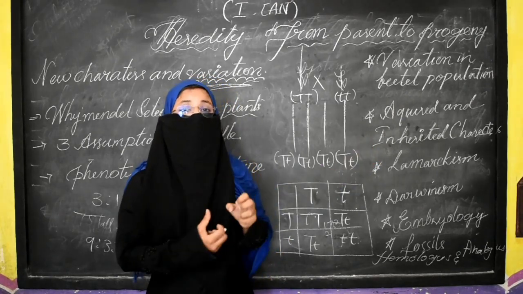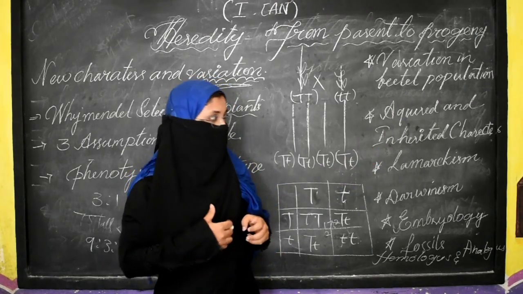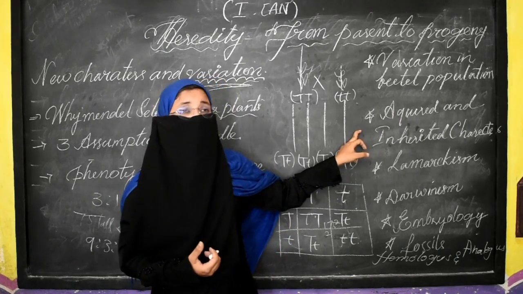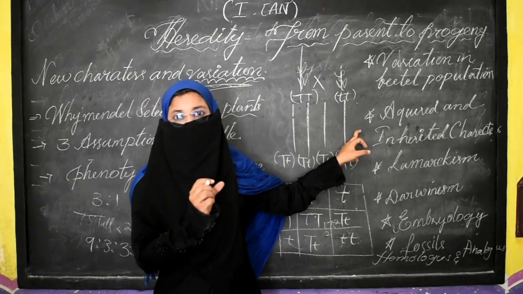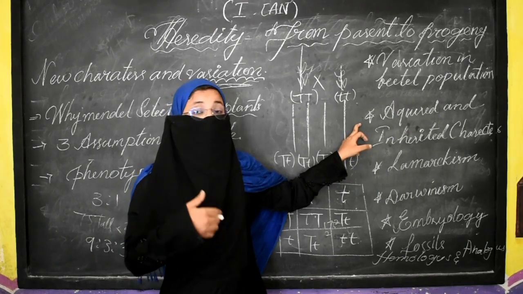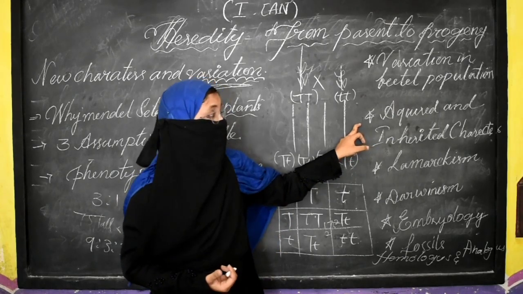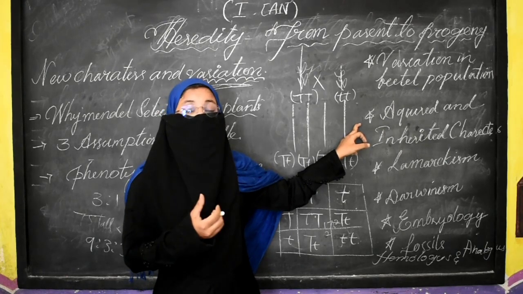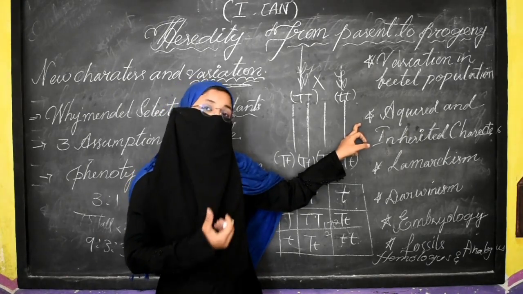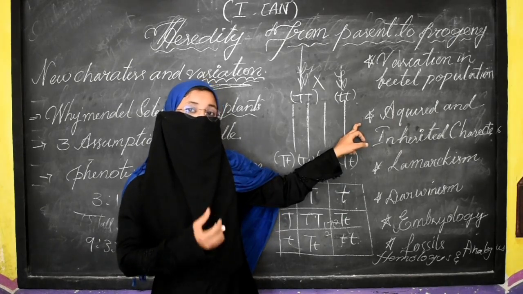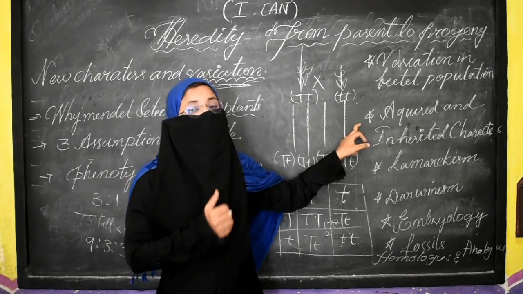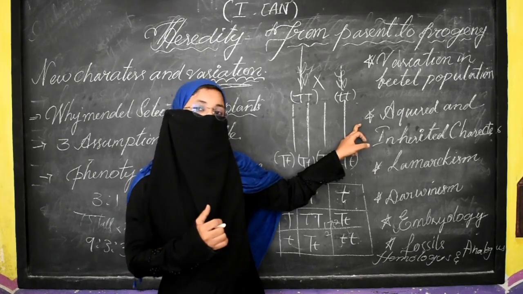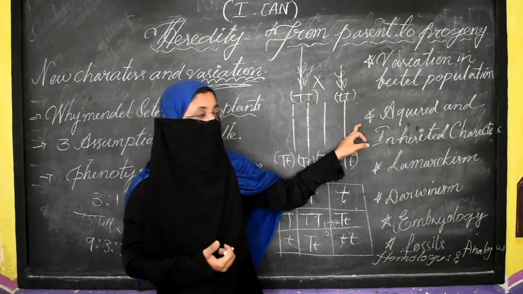So this is the acquired character that I get. A very simple example that you can easily understand: if Sachin Tendulkar is there, his son may not be able to play as well as he played. So that is a kind of character which cannot be passed from Sachin to his son. So that is an acquired character, not an inheritance character. If it is passed, then it will be inheritance. If it is not, then it is an acquired character.